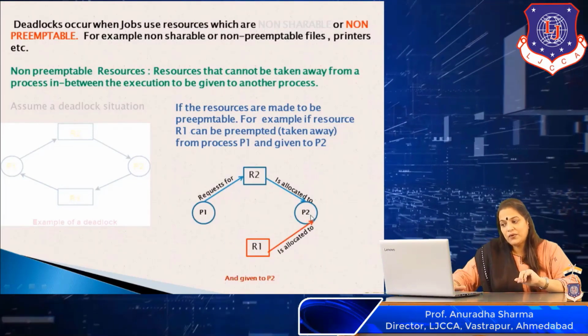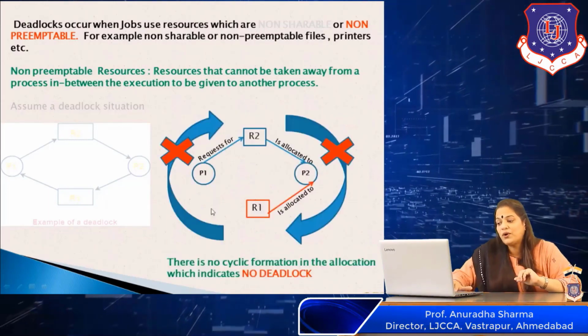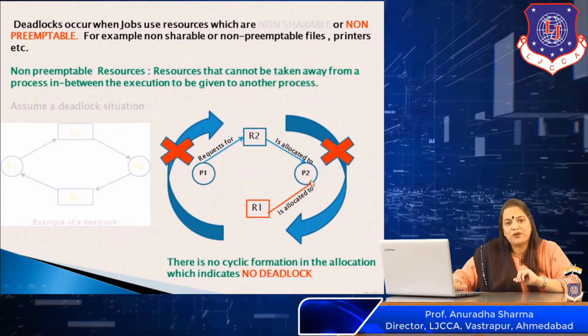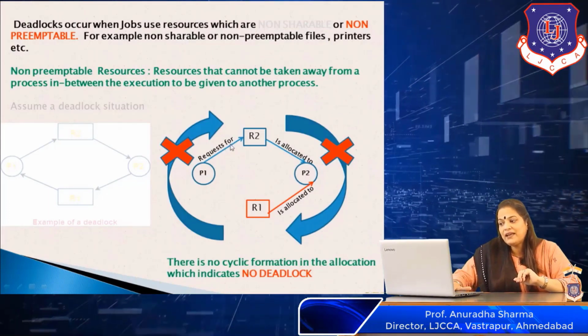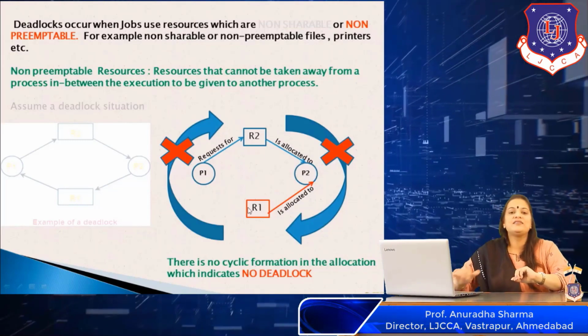See, I have allocated R1 to P2 and I come out of the deadlock situation because here also there is no cyclic formation. If I go by the arrows again, I can't complete one cycle, which indicates that there is no deadlock.